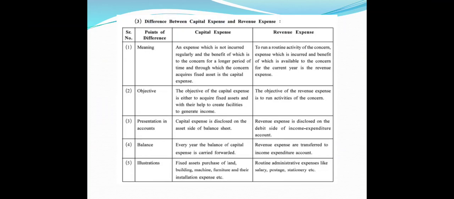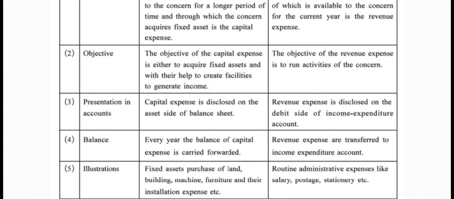Fourth one, every year the balance of capital expense is carried forward and shown as an asset, and balance of revenue expenses is closed by transferring it to income and expenditure account.